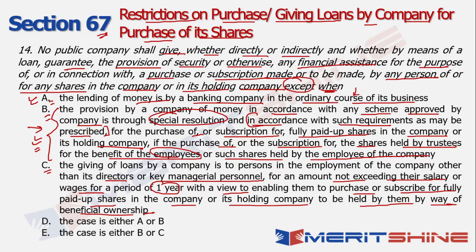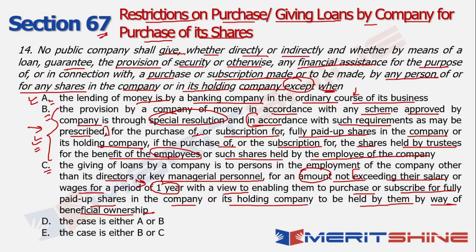The only caveat in this option could be the period of the salary portion, right? So will it be 1 year, will it be 2 years, or will it be less than 1 year? मतलब कितना portion है of the amount in terms of their annual salary? That's the whole context, right? उतने level तक का आप loan दे सकते हो as a company. So that is the extent of loan that you can give as a company. But for what portion, what can that amount be? So that is where the question comes in.